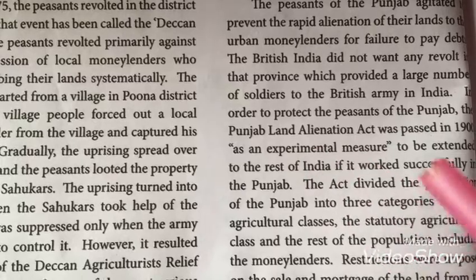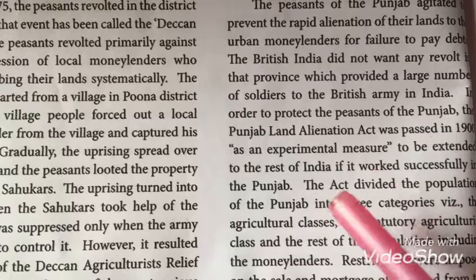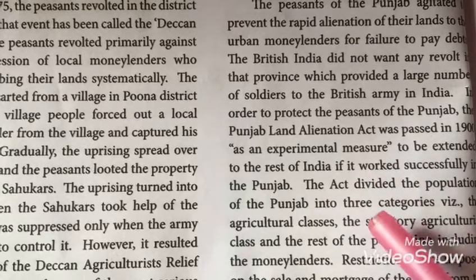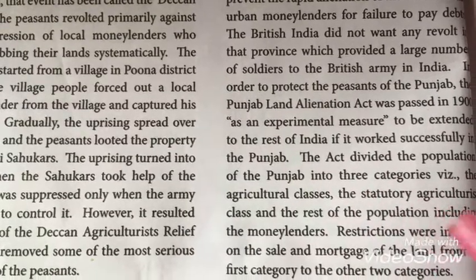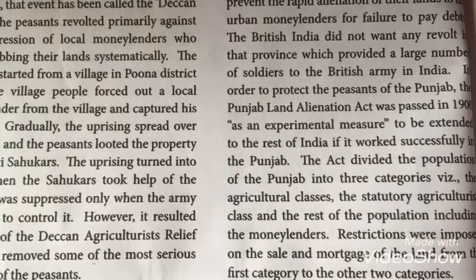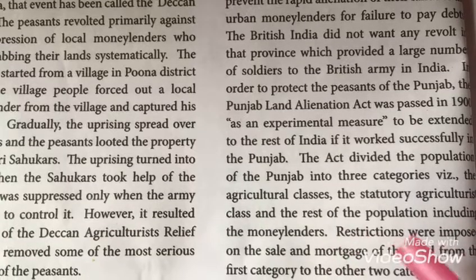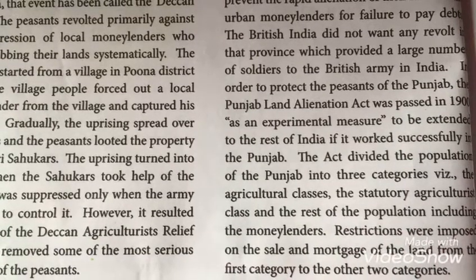Then this act worked successfully in Punjab. After that, this act was implemented in some places of India. According to this act, the population of Punjab was divided into three categories. The first category is the agricultural classes. The second category is the statutory agriculturist class, and the rest of the population, including the money lenders.